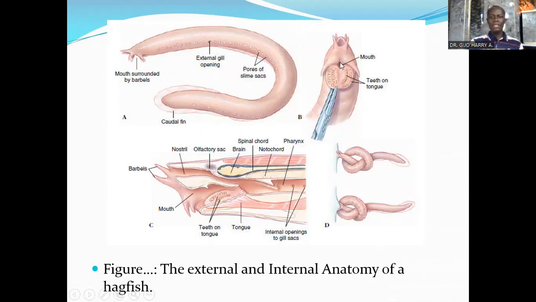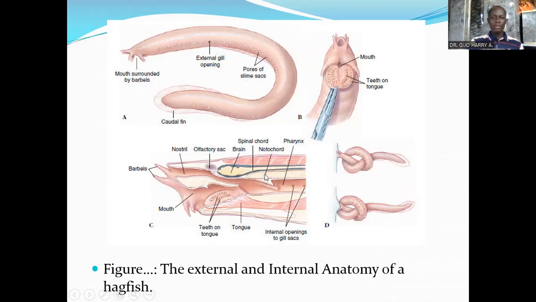The hagfishes lack jaws. Now here is a picture that's showing the internal anatomy of the fish, also showing that they have a single nostril that's basically connected to the interior, the alimentary canal. Then it has a mouth and those other features.